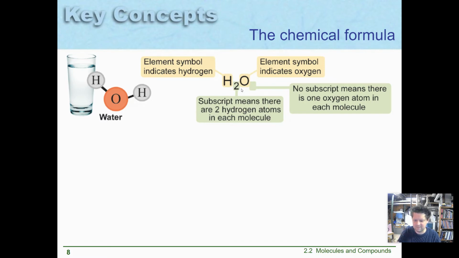Everyone has a different way that they like to write these, and most of them are wrong. The only right way to write a chemical formula is with the middle of the 2 in line with the bottom of the H. If I was writing this on lined paper, the 2 would be below the line on the paper. It's not good enough to just write a little tiny 2 next to the H. It needs to be submerged. The O indicates oxygen, and there's no subscript here. So I know there's only one oxygen in the molecule.